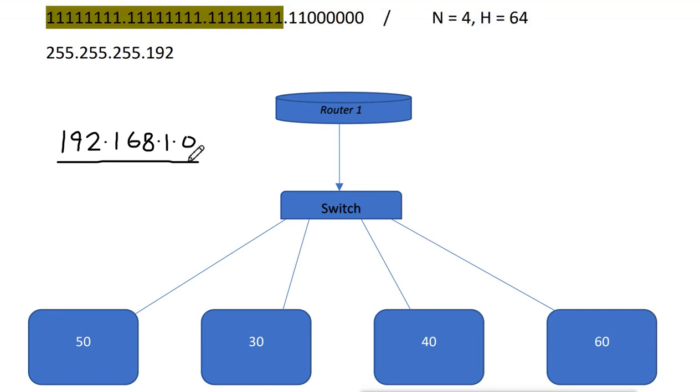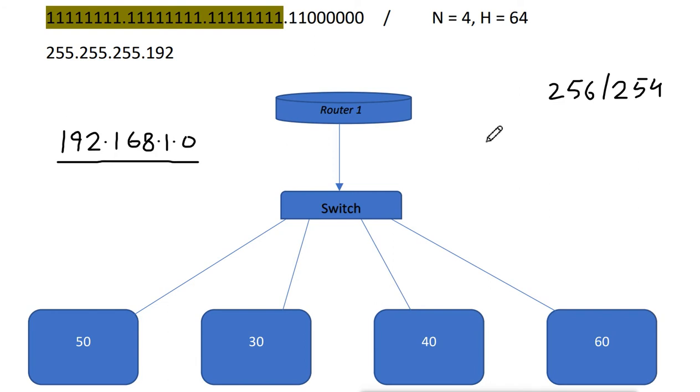So the total number of IP addresses is 256. Now in 256, what are the usable IP addresses we will get? We'll remove the network address, which is the first address, and the broadcast address, which is the last address of the network, that we cannot use on any device. It is an unusable IP address. So we will get 254 IP addresses at least.